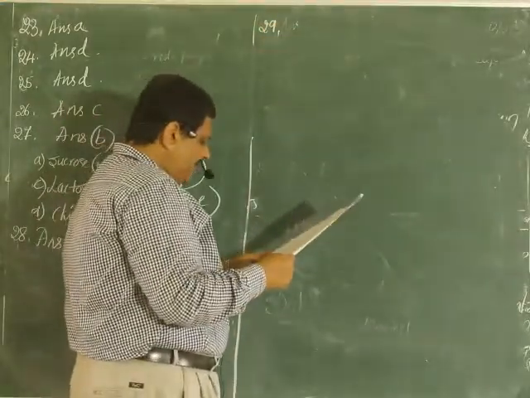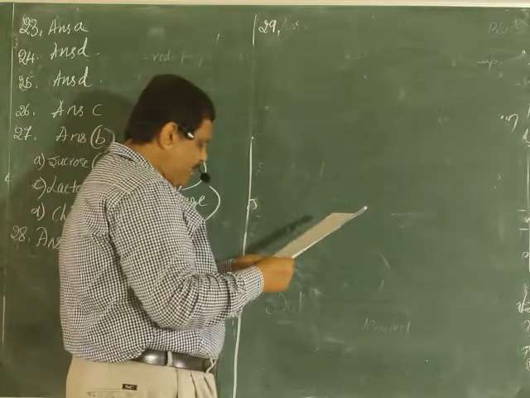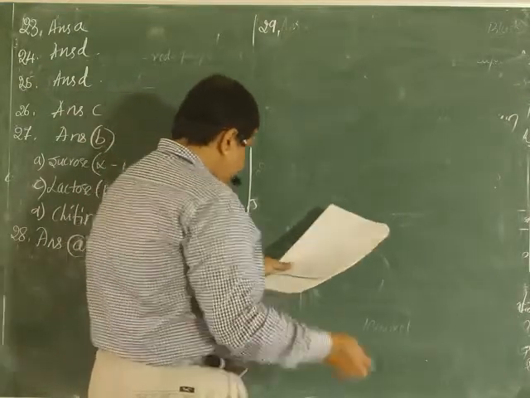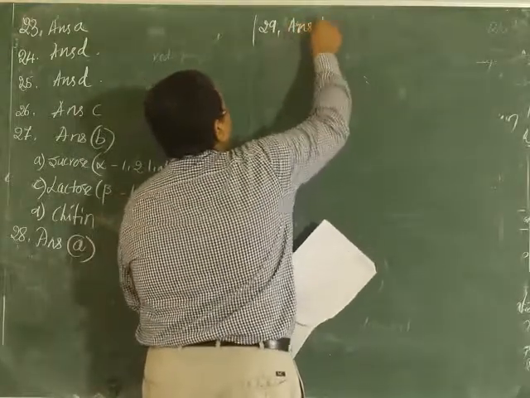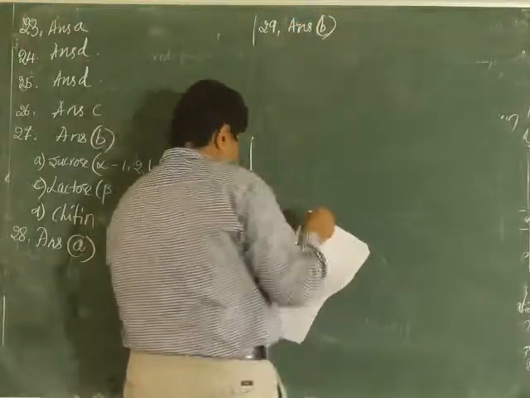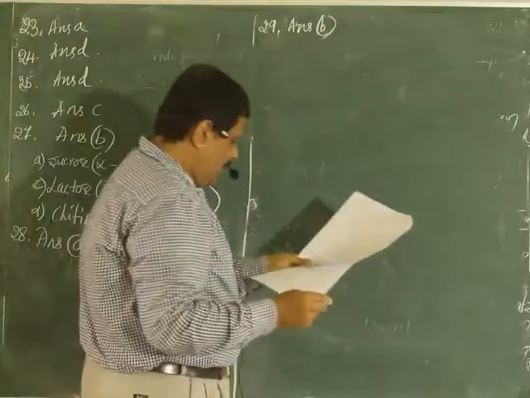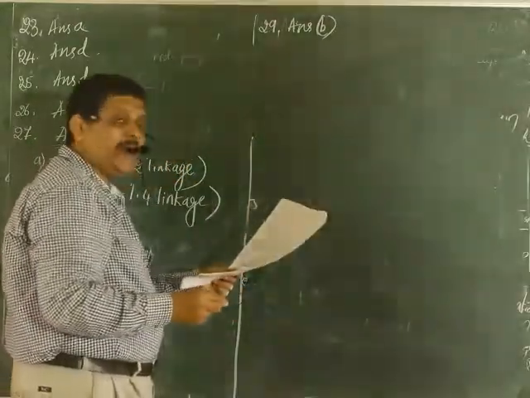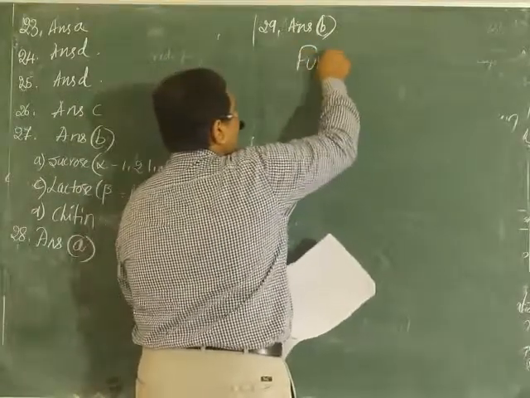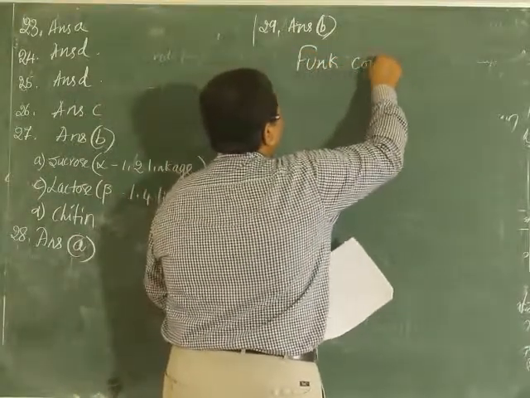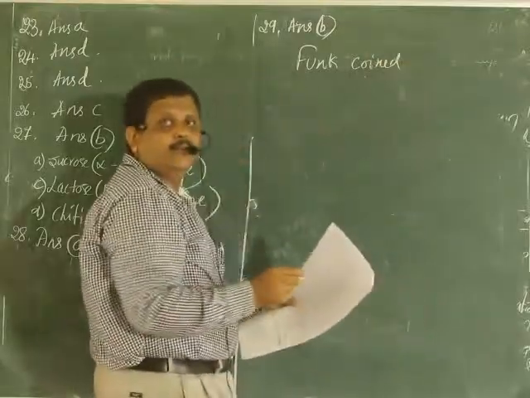Which of the following vitamins are produced from the intestine? It is option B. The name vitamin was coined by Funk.